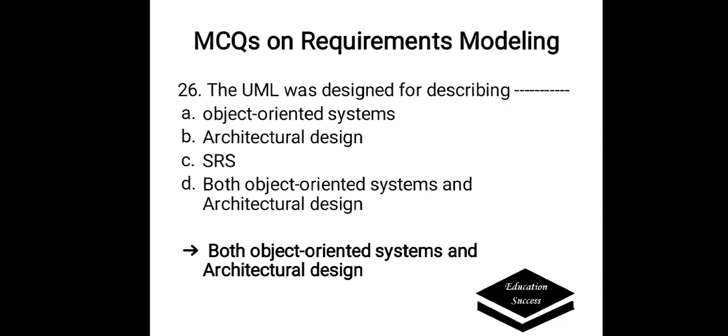The UML was designed for describing. Options are A. Object-oriented systems, B. Architectural design, C. SRS, D. Both object-oriented system and architectural design. Correct answer is both object-oriented system and architectural design.